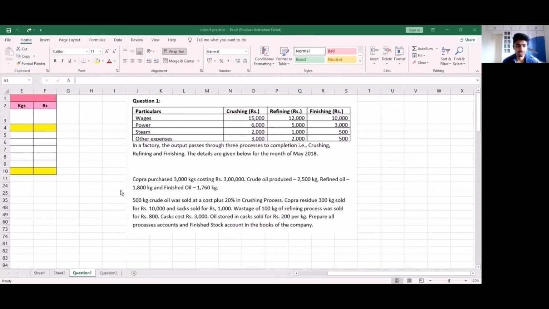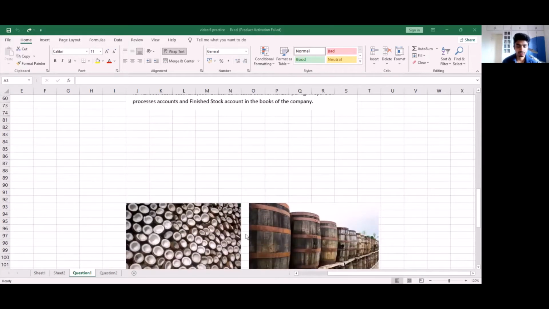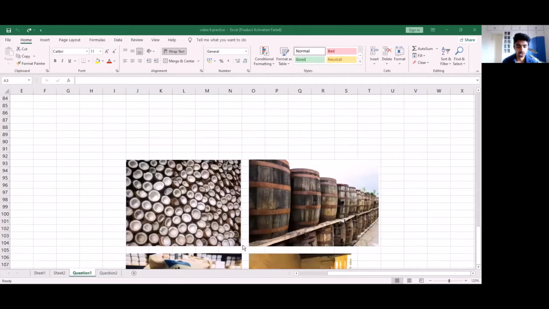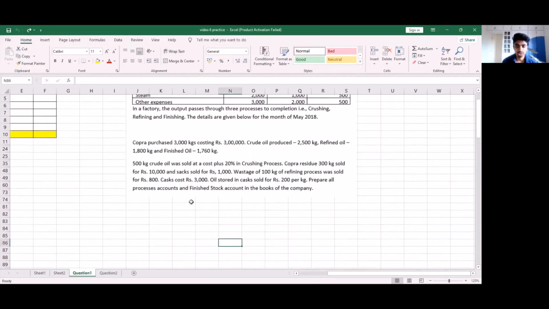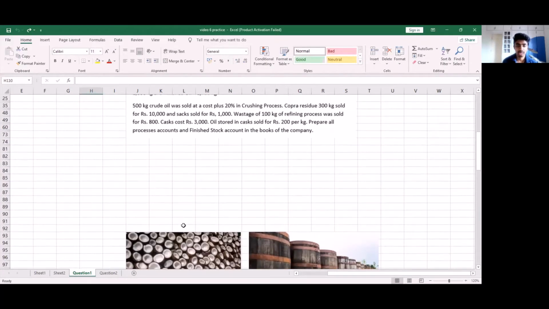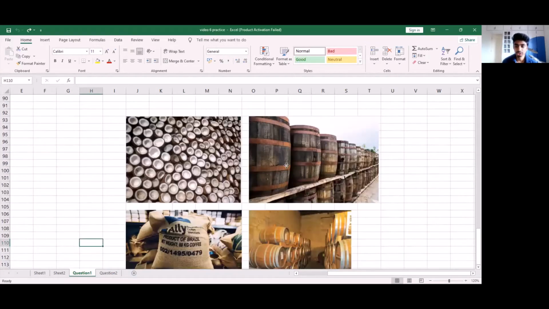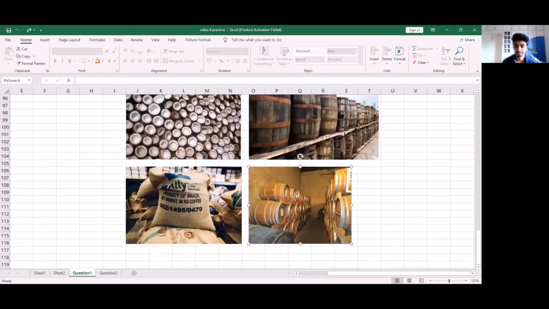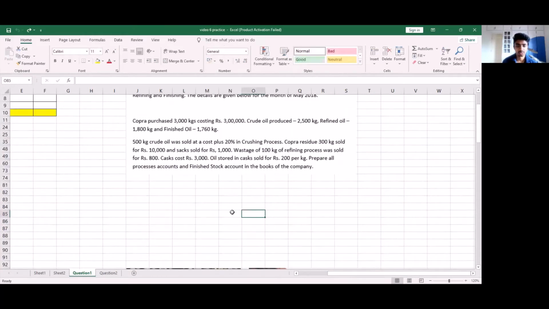So first term we come across is copra. Copra relates to coconut, and we make oil out of copra. So this is an image of copra or your coconut. Next, we come across the word sacks. Sacks is very common, and I'm pretty sure you all know. That is these sacks in which coconut can be stored. And finally, the last item, which are casks. Casks are nothing but containers in which oil is stored, just like these. If this is clear, let's start with the question.